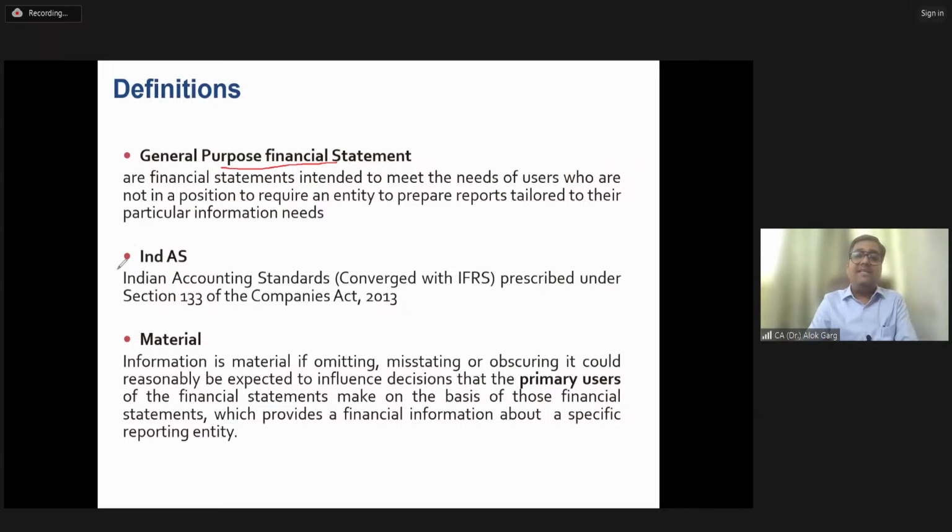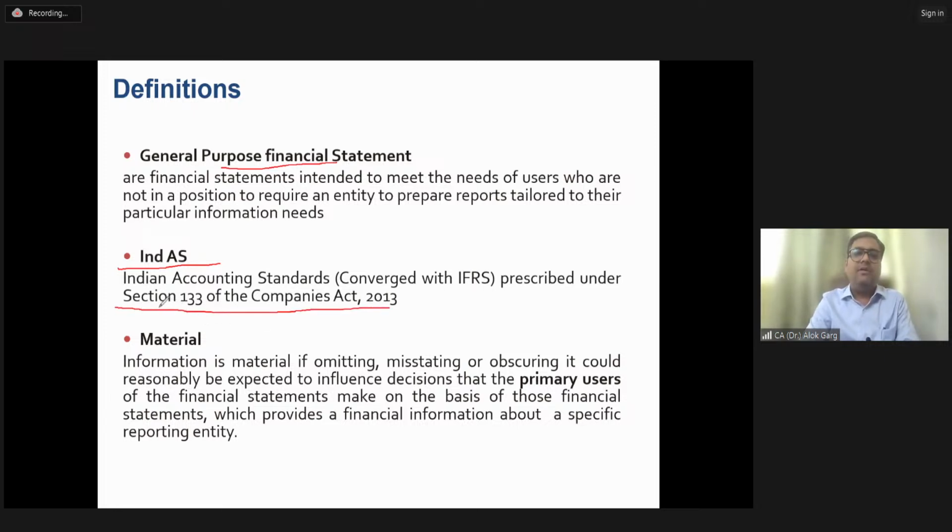Sir, what is Ind AS? Ind AS are Indian Accounting Standards, which are converged with IFRS. Ind AS are the converged version of IFRS applicable to India, and these Indian Accounting Standards are prescribed under Section 133 of the Companies Act 2013.